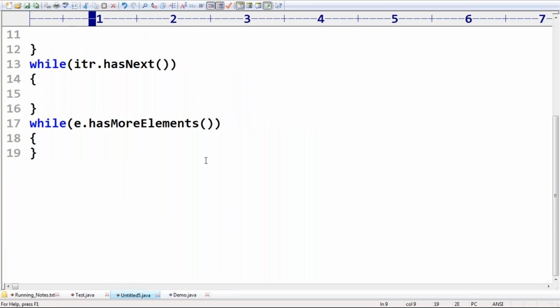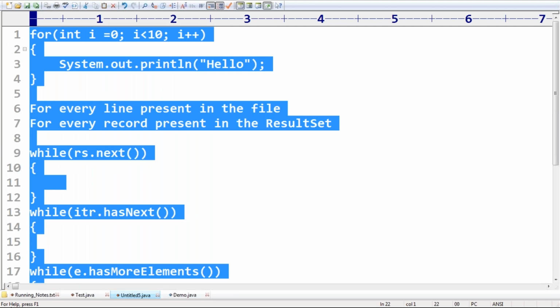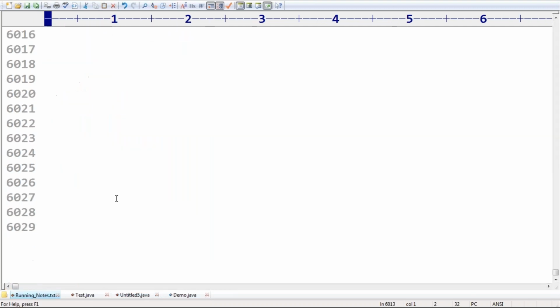Now, what is the syntax? Syntax of the while loop. If you observe, the syntax of the while loop is always, just observe a bit very carefully. What is the syntax of the while loop? Very simple.